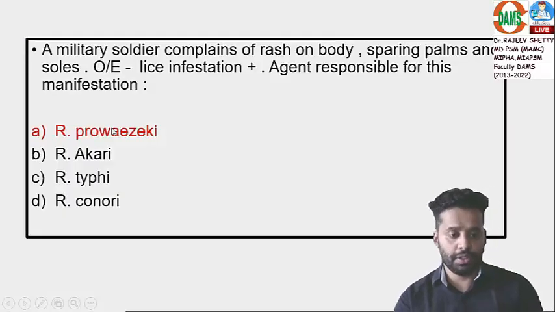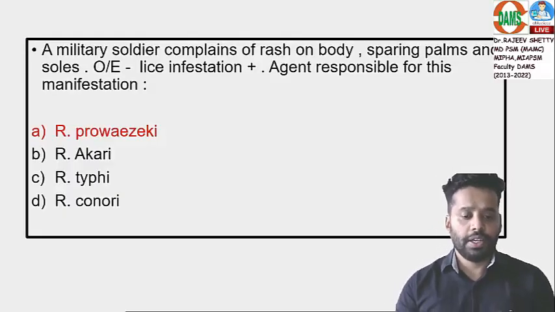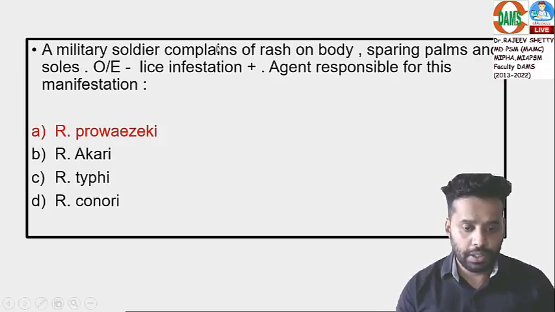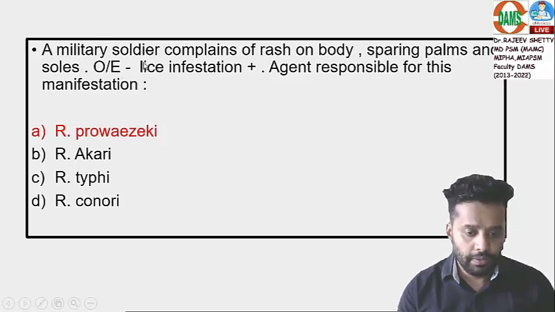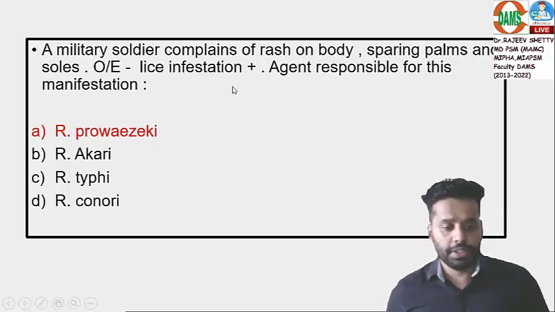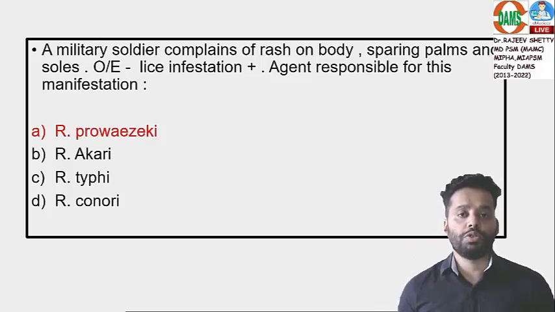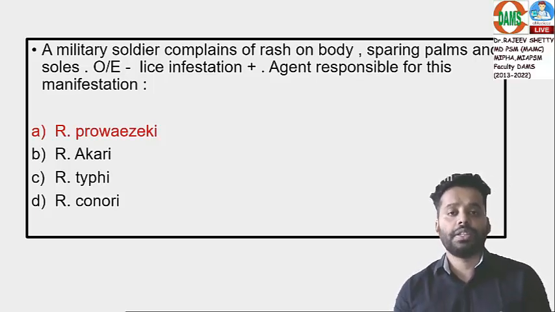Good. Next question. We have discussed this in your communicable diseases, rickettsial infection. A soldier complaining of rash on body, sparing palms and soles. A very important clue was given, that is louse is the vector. Epidemic typhus is the answer, also known as louse-borne typhus. What is the agent of epidemic typhus? Rickettsia prowazekii.